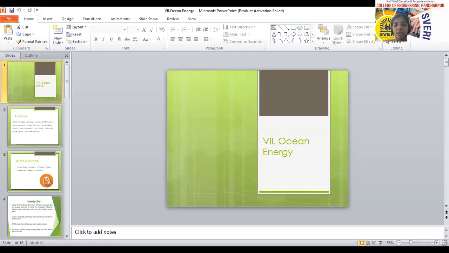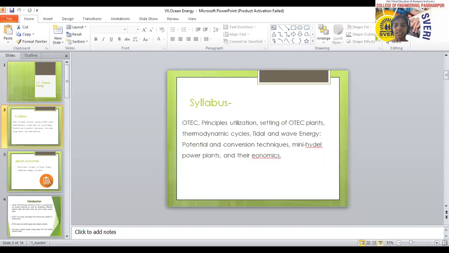By utilizing that energy, how we can obtain electricity. We are going to see such points in this session, or in this chapter. These are the contents that we are going to see in the chapter.